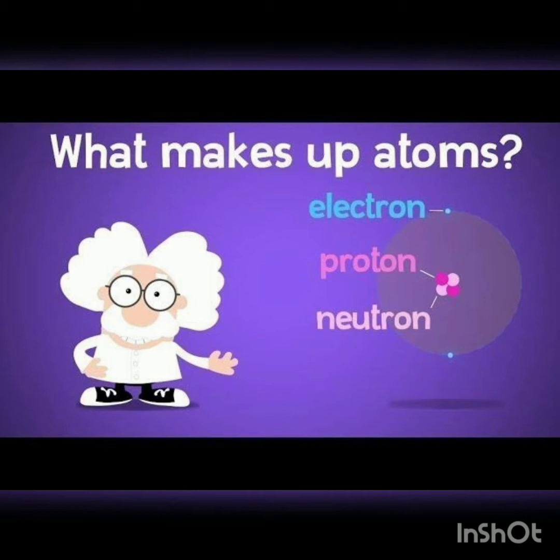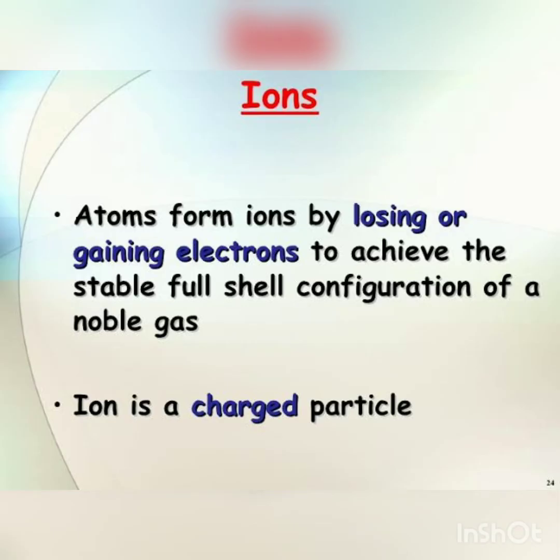But if one or more electrons are either removed from an atom or added to the atom, then what will happen to the atom? Let's understand the answer to this question. If electrons are either removed or added, then the atom has either fewer electrons than normal or more electrons than normal. Or we can say that overall it gets an electric charge. So we can say that the atom becomes an ion.